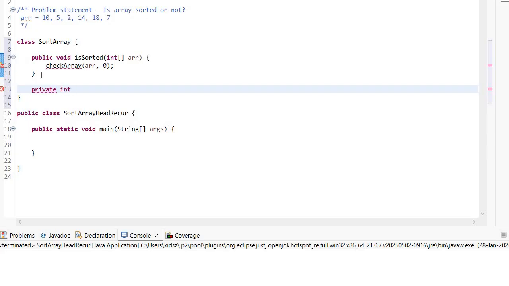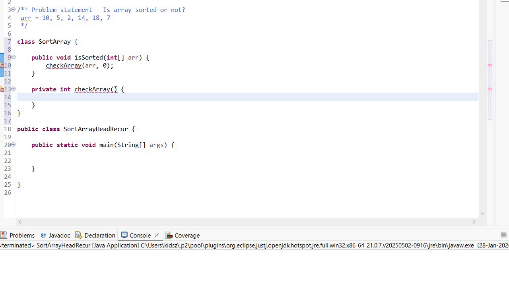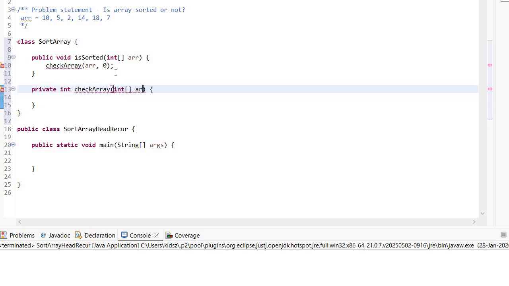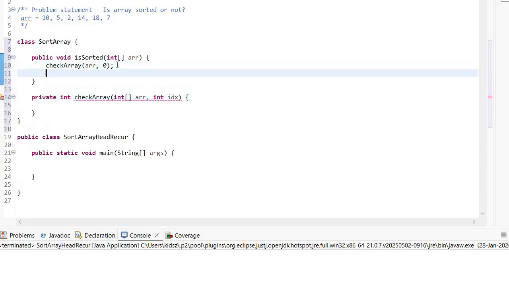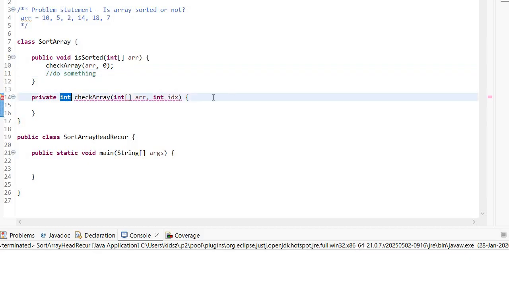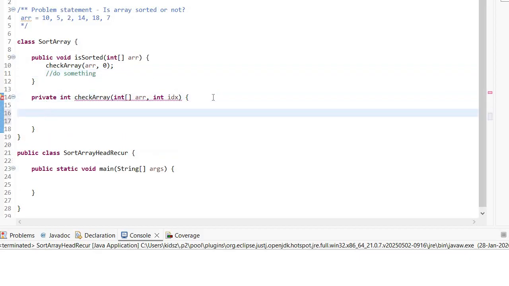So obviously it's going to return an integer value for us, and this is checkArray, and here we have two parameters, which are arr and index. Once recursion is done, I'm going to do something. Right now I don't know what, but I will do something because I'm returning an integer value. So what can be my base case?